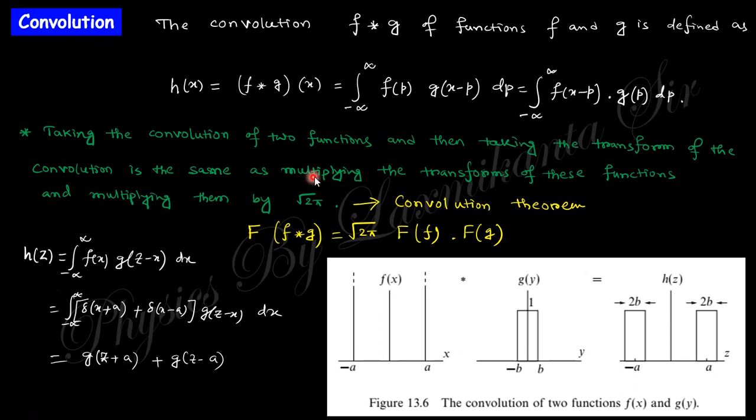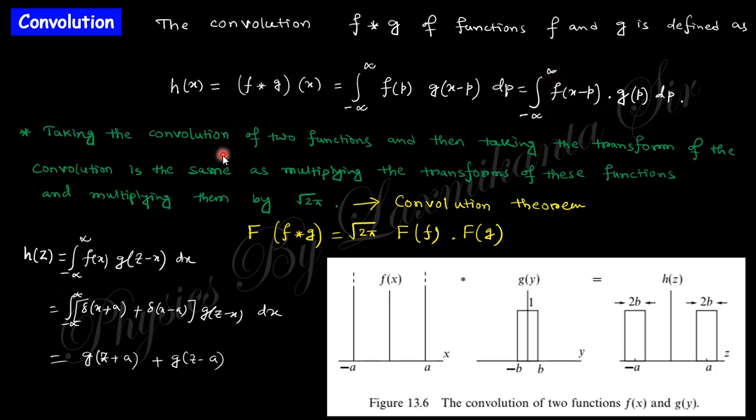Convolution is an important property of the Fourier transformation. The f star g, sometimes called f og, of functions f and g is defined like that. This is the total function integration. Its transform will be like that: the integral from minus infinity to plus infinity of f of p g of x minus p dp, or equivalently f of x minus p g of p.